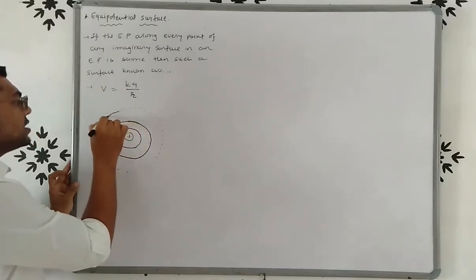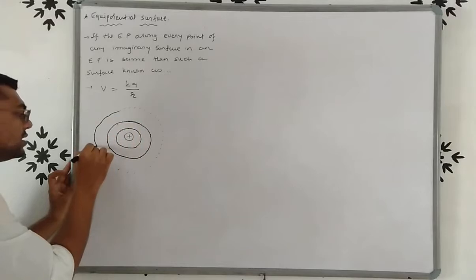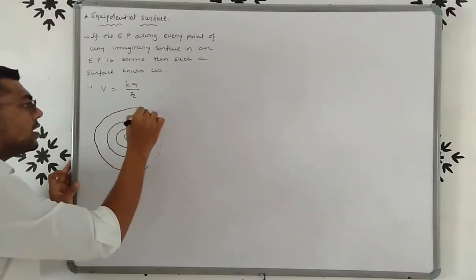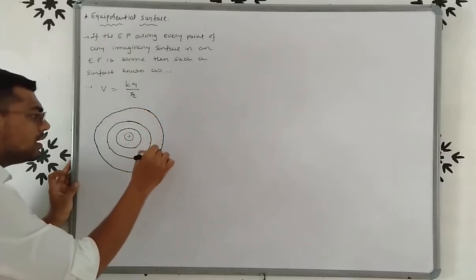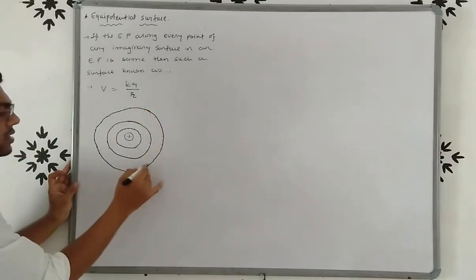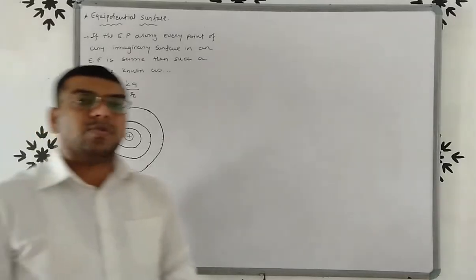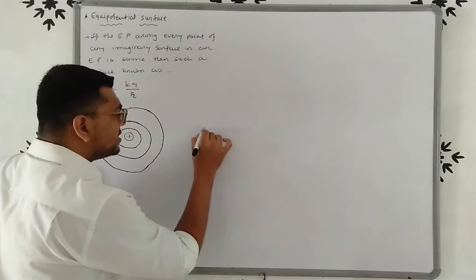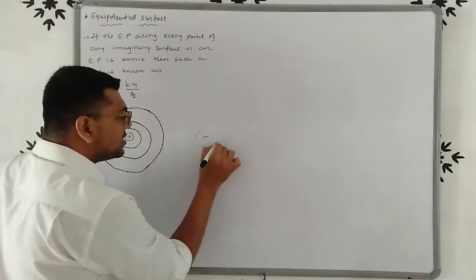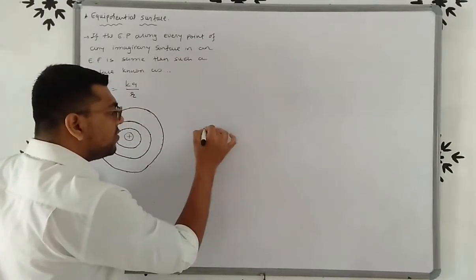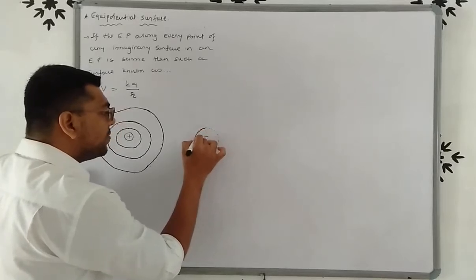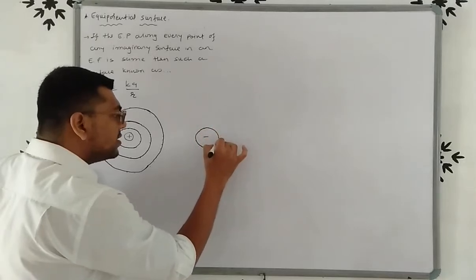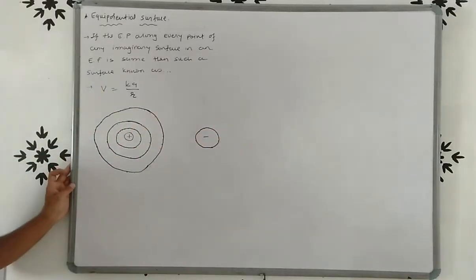So here the surface which is passing through these points, this surface is known as the equipotential surface, right? Once again friends, suppose if there is a negative charge and here at these points potential will be same, so simple, the imaginary surface passing through these points is known as equipotential surface.